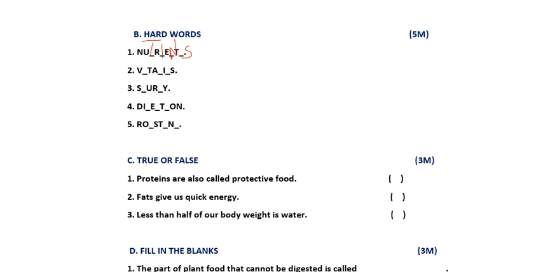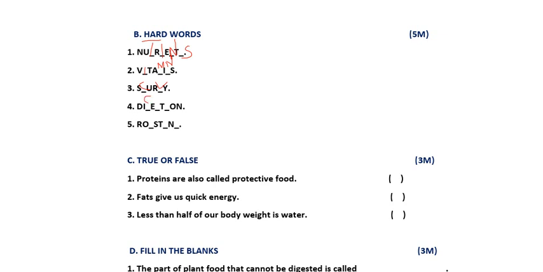Next one is what, friends? Vitamins. V dash T A dash I dash S. V I T A M I N S. This is our answer. Okay. Next one is scurvy. S C U R V Y. Scurvy.